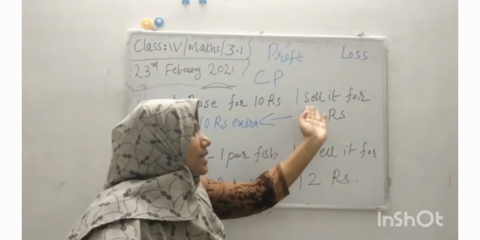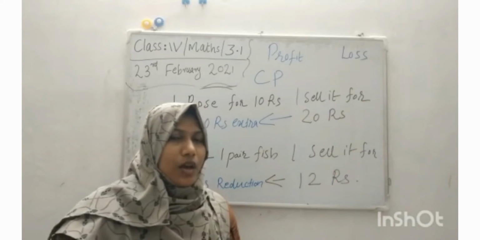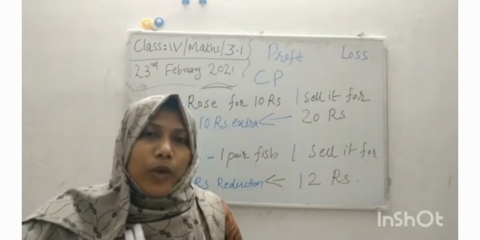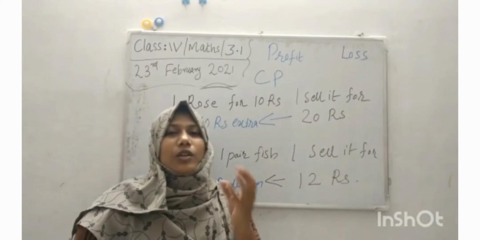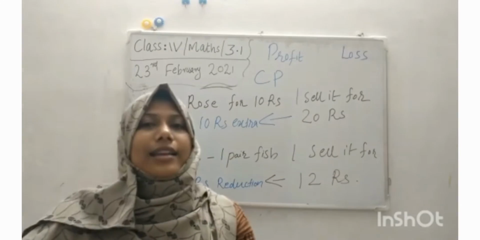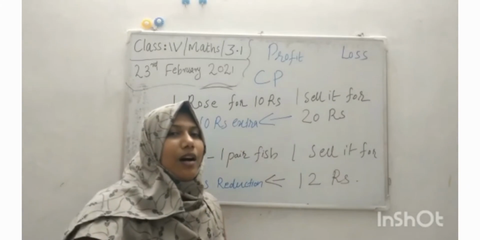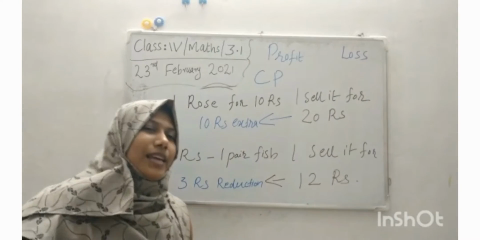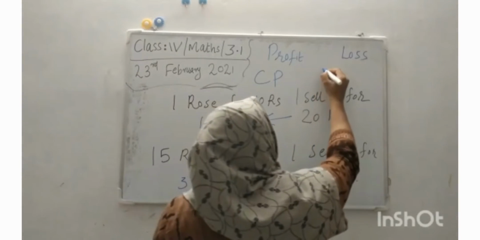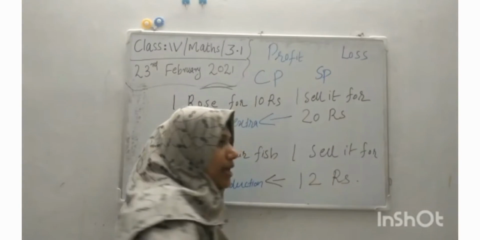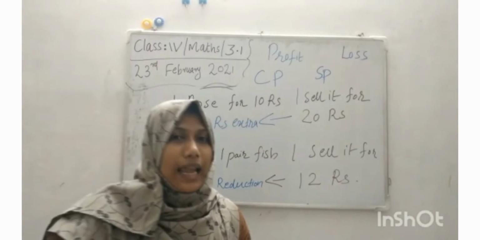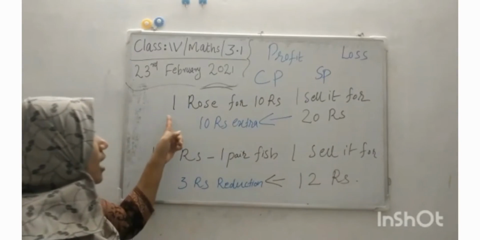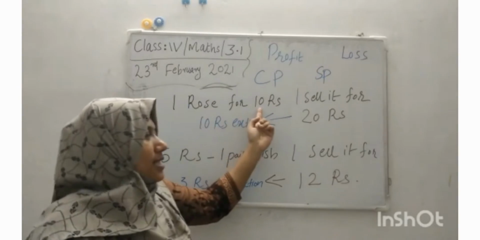And here I sell it. For a particular amount, we sell items. That amount is called, can you say? Yes, of course, SP, selling price. So students, here 10 rupees is the CP.